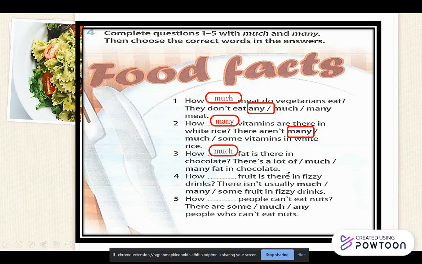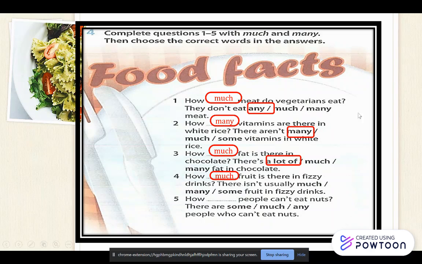This is an affirmative sentence. So there's a lot of fat in chocolate. We cannot use much, we cannot use many, because many you can count, and much doesn't fit here, so we have to use a lot of. Next, how much fruit is there in fizzy drinks?